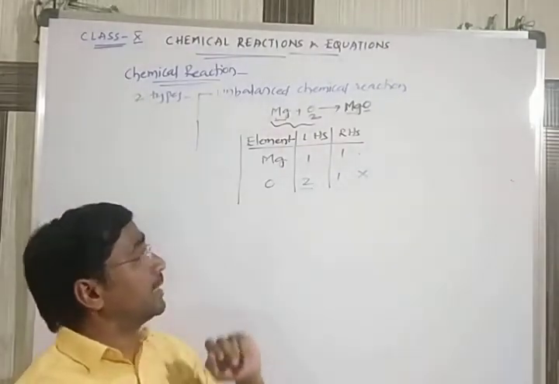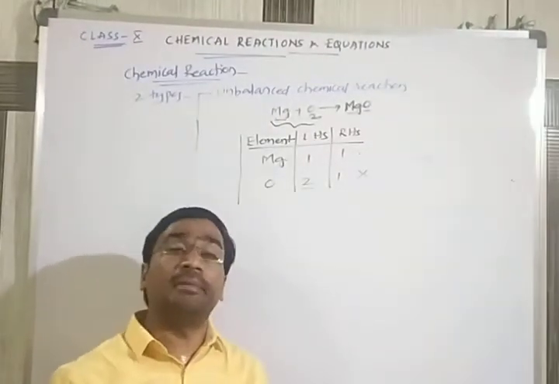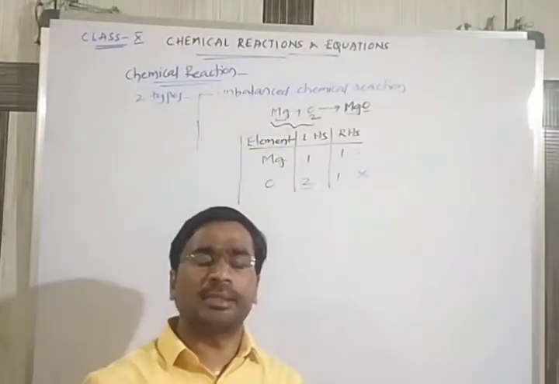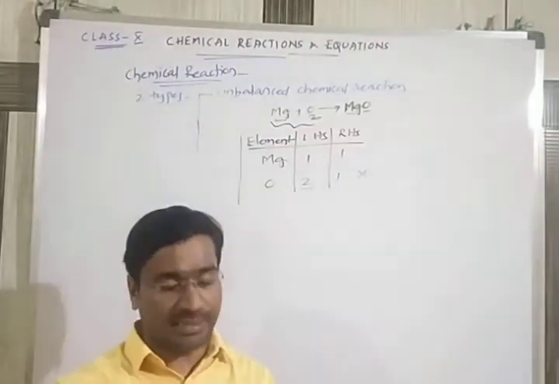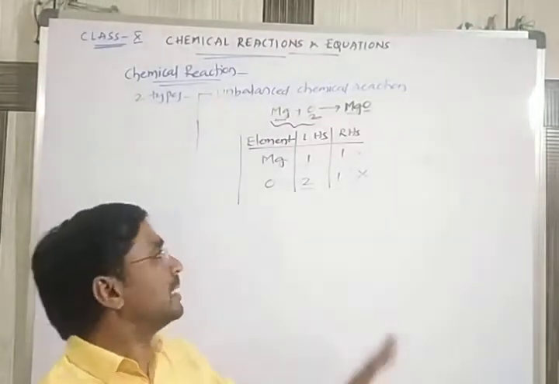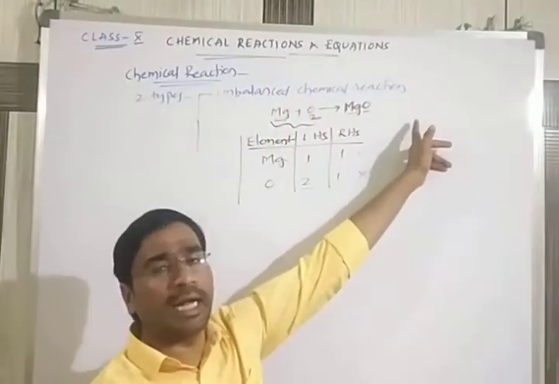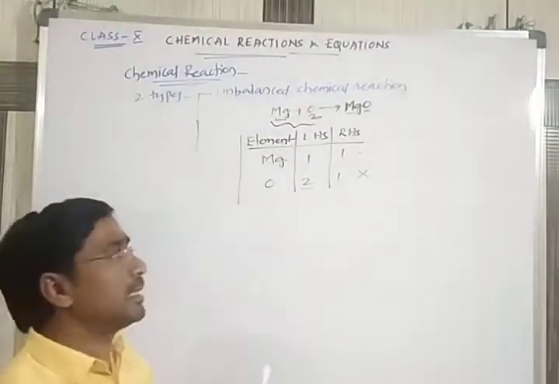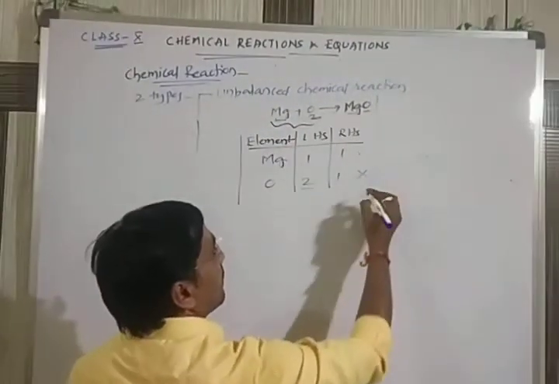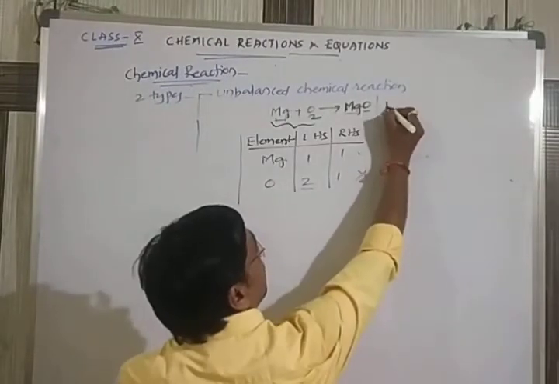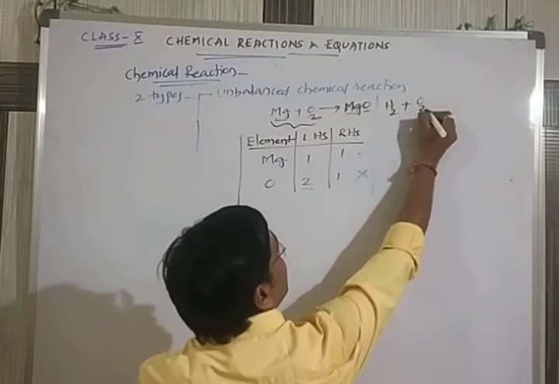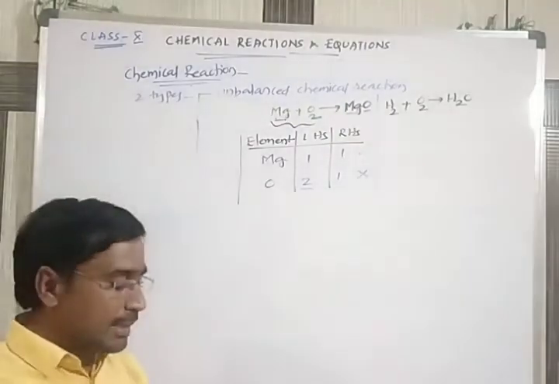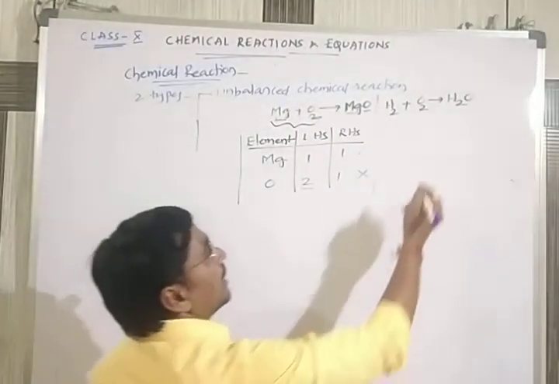And coming to the question here, there are so many chemical reactions happening in chemistry. Lakhs of chemical reactions are there. In the lakhs of chemical reactions, some of the reactions may be automatically balanced. They may remain balanced also, meaning the atoms on the left hand side will be equal to the atoms on the right hand side. But this is the example. Now one more example I'll give. The second example: hydrogen is combining with oxygen and is converted into water, H2O. Hydrogen gas is reacting with oxygen gas and converting into water.